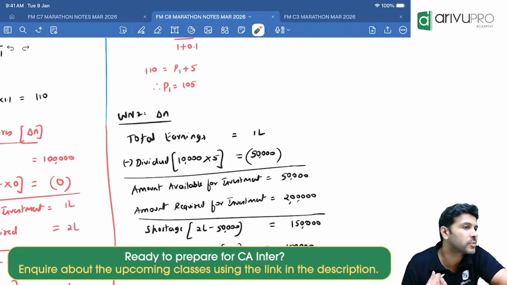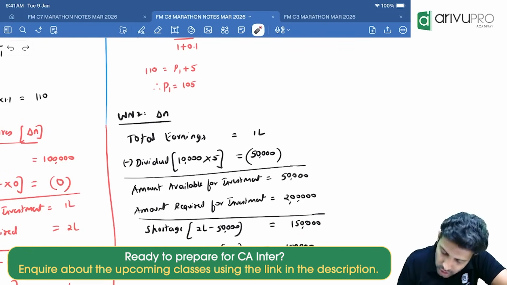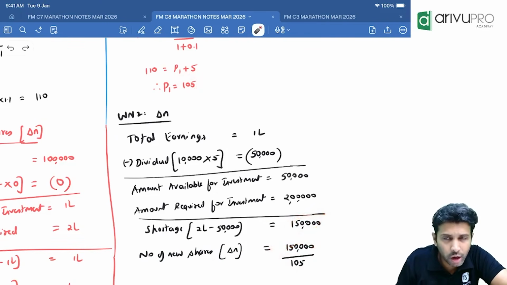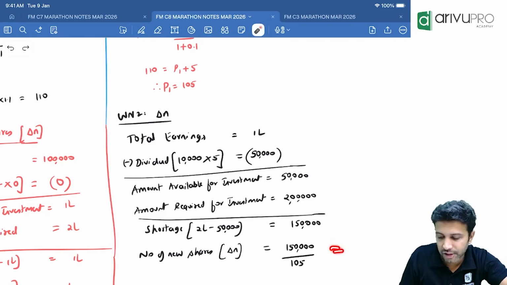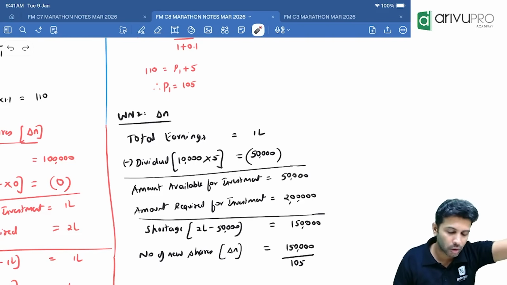If you have a shortage, we have to raise new equity shares. That only we're calling delta N. How much is delta N here? Shortage divided by P1. 1 lakh 50,000 divided by P1, which is 105. Solve the decimal or keep the fraction? If they ask the value of the firm, keep the fraction. Sometimes they will say find out the number of new equity shares. In that case, solve it and round off to the next number.